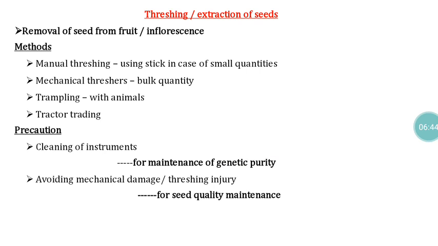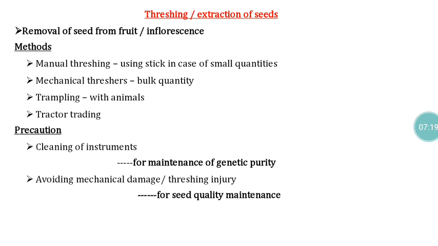Threshing or extraction of the seeds will differ from crop to crop. Particularly in the case of agriculture crops, the fruit itself is going to act as the seed. So here mere separation of the fruit from the mother plant alone is sufficient, whereas in the case of horticulture crops, the seeds will be available within the fruits. So there we have to separate the fruit. After separation of the fruit from the mother plant, we have to go for separation of the seeds from the fruit. First we can discuss the things related to the fruit itself acting as a seed.